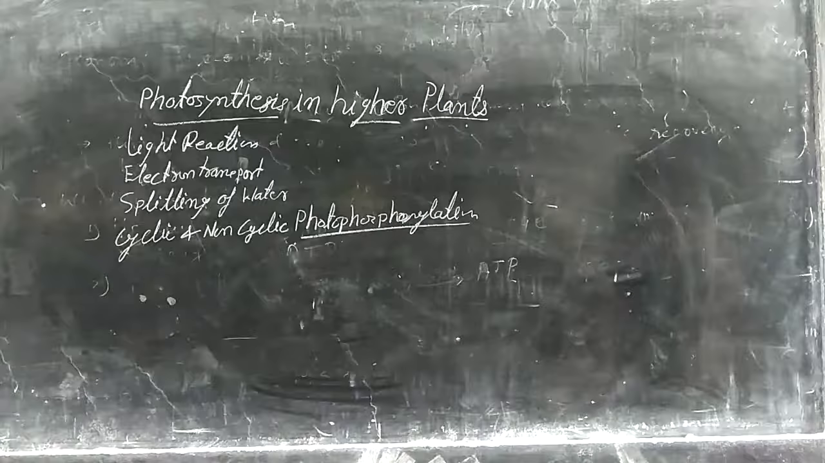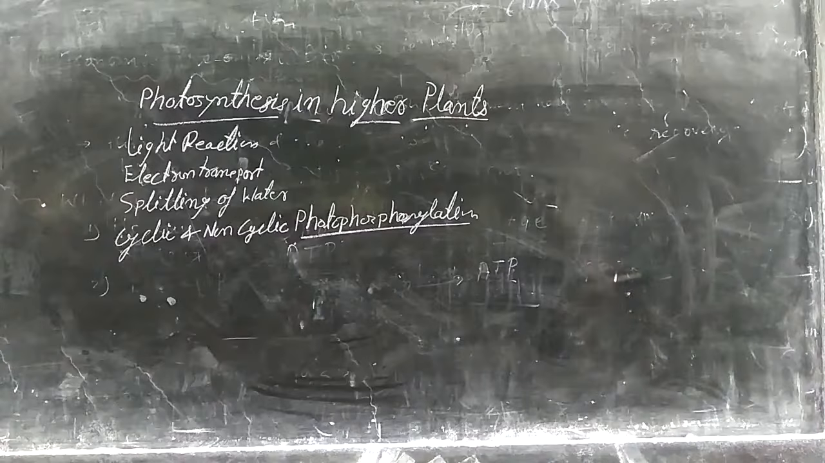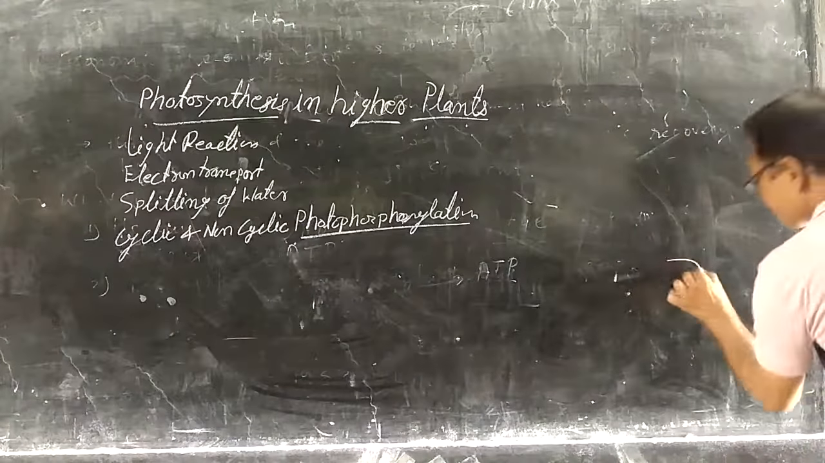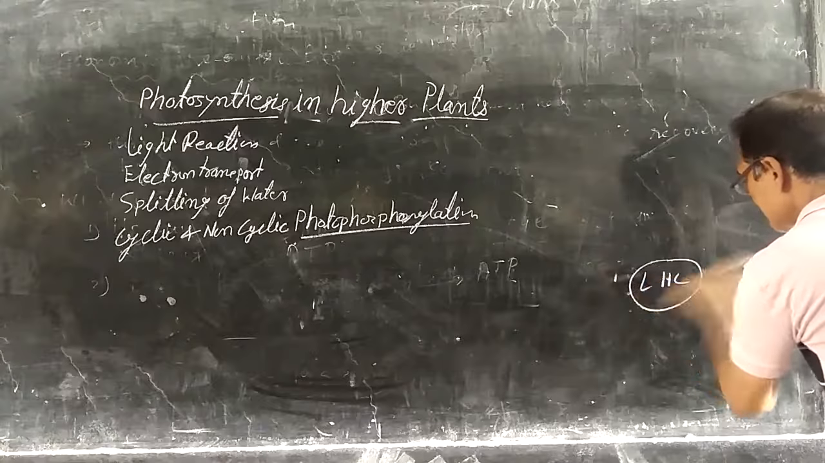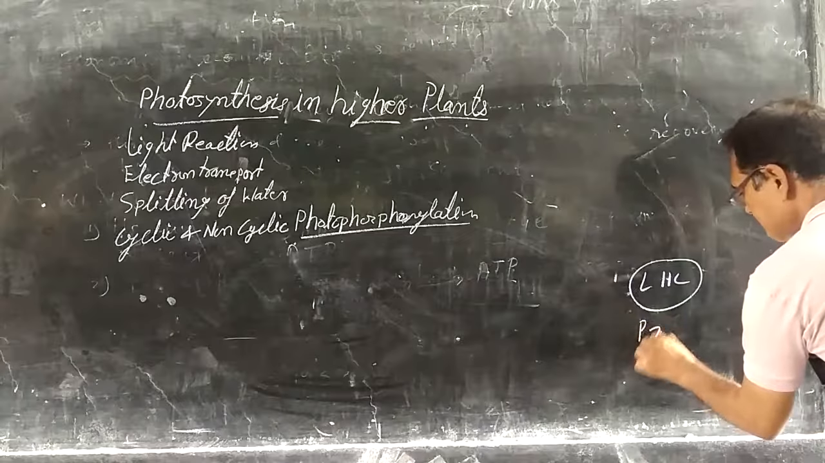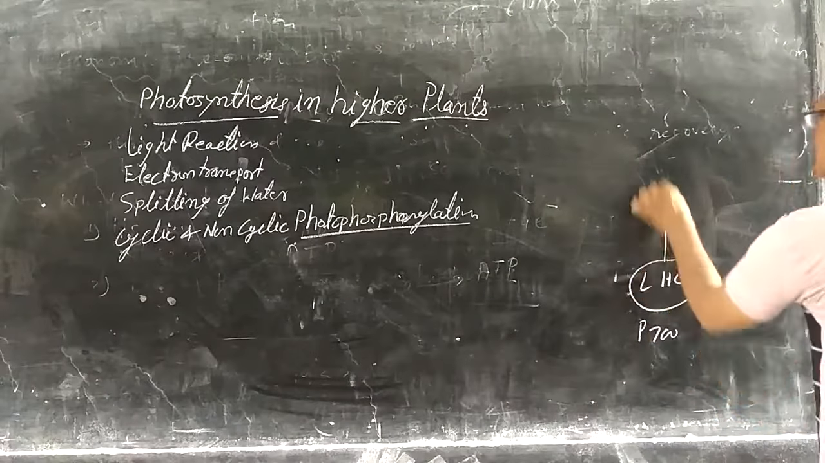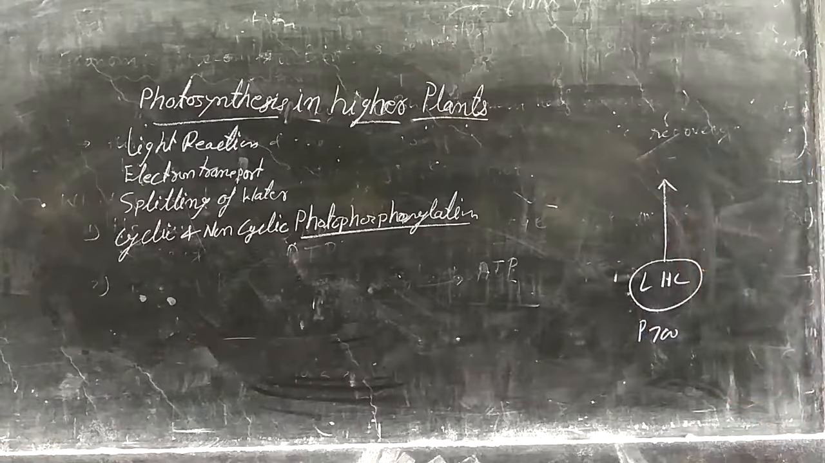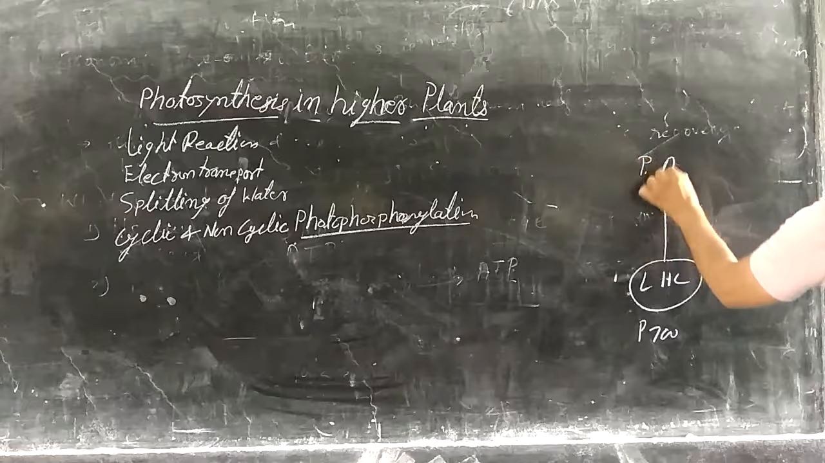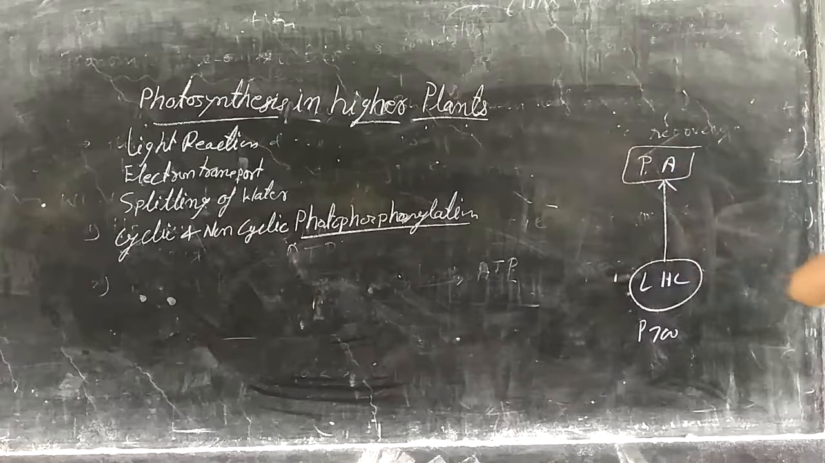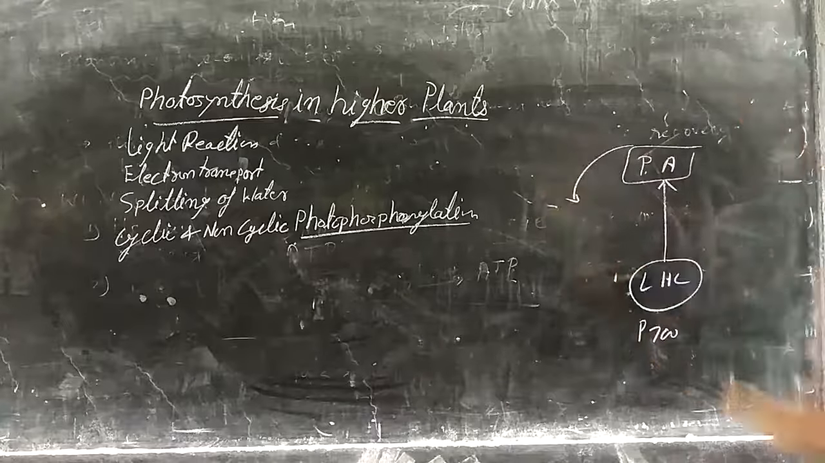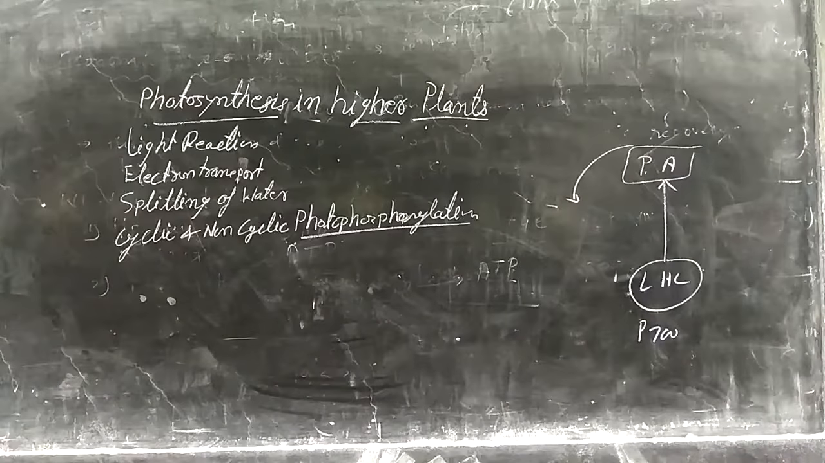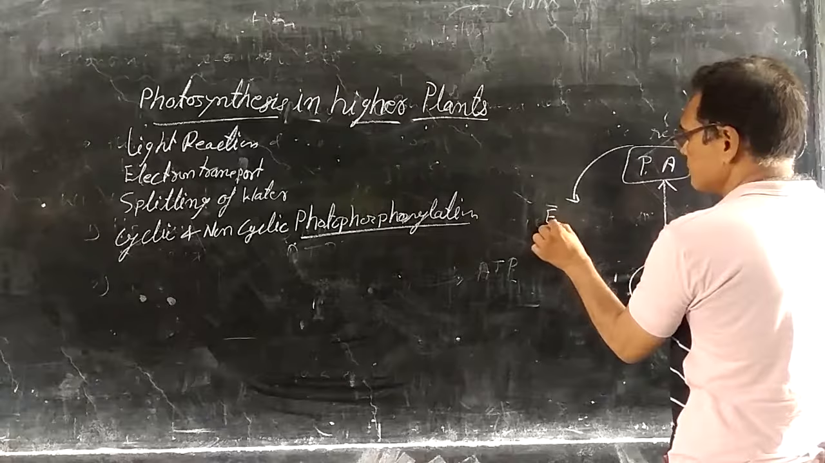Cyclic means that whenever the electron is transported in the light reaction, it is transported in a cyclic manner. Here is the LHC, the light harvesting complex. When it is initiated with P700 by a high wavelength of light, the electron is excited from P700 and moves to the primary acceptor, the primary electron acceptor. Then it is transported through the different cytochromes, that is the electron transport system.